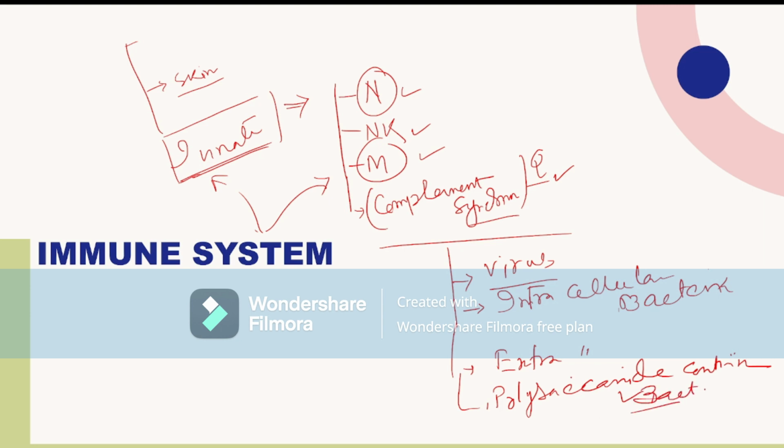So innate immunity prevents these viruses and bacteria.